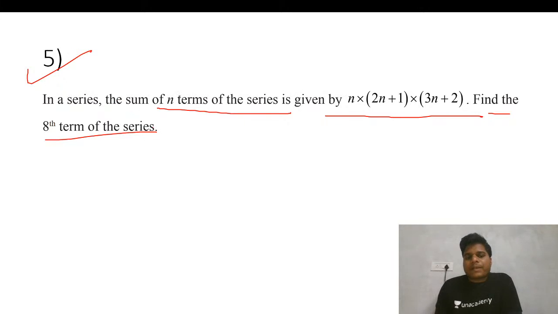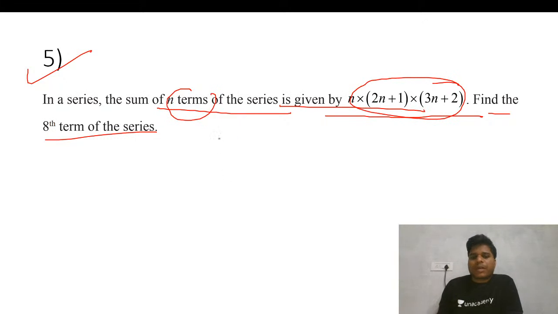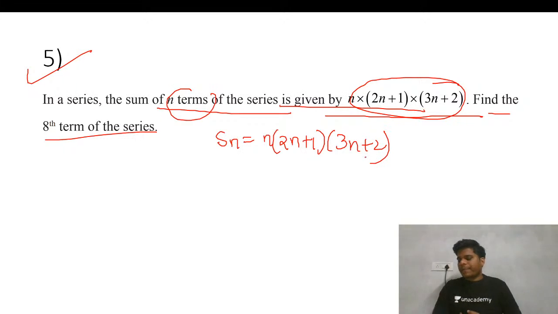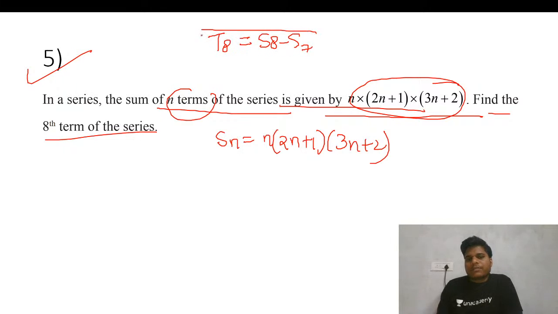So in a series, the sum of n terms of the series is given by n into 2n plus 1 into 3n plus 2. You need to find the 8th term of the series. So what is the 8th term? The 8th term will be this one.